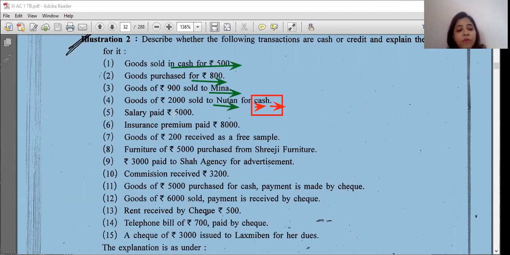Now you can see it is said salary paid. What does it mean? Remember, I had given you the word paid.